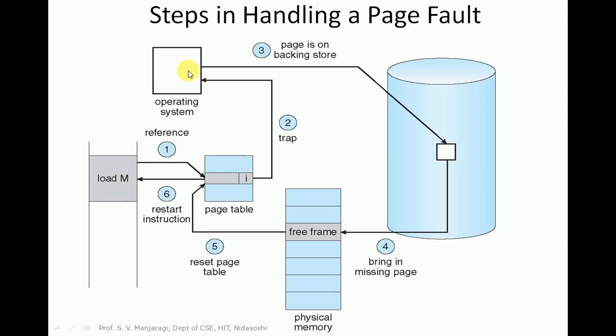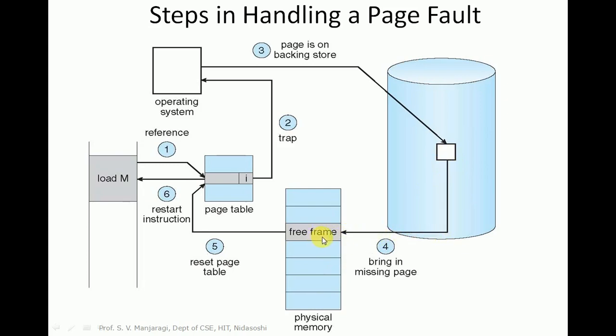Then the operating system will load that particular page from the virtual memory to the physical memory. The disk is called virtual memory, where the missing pages exist. So the third operation is, we have to make a reference to the page which is there in the backing store. Next we need to bring that page to the physical memory. We have to issue a read request to the disk, and read that particular page from the disk to bring it to the physical